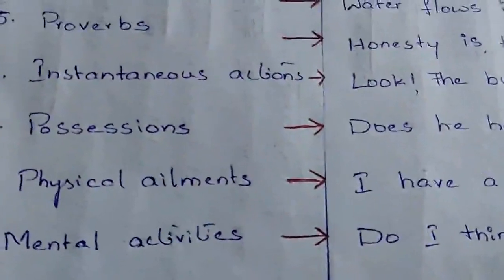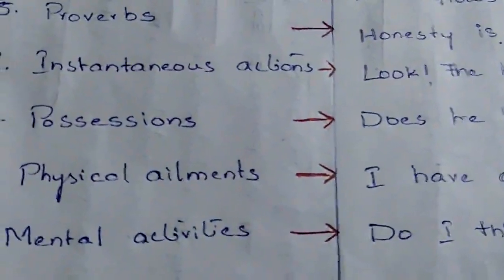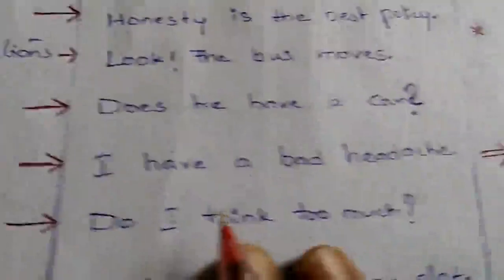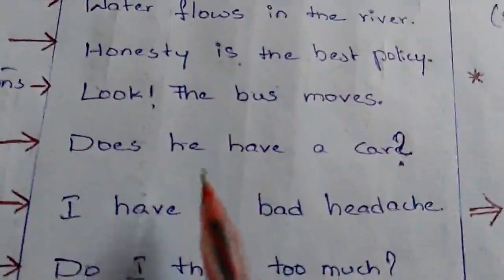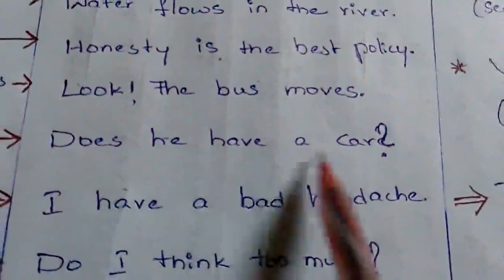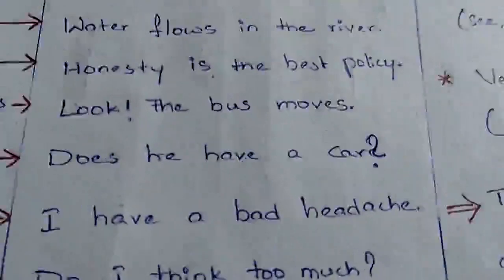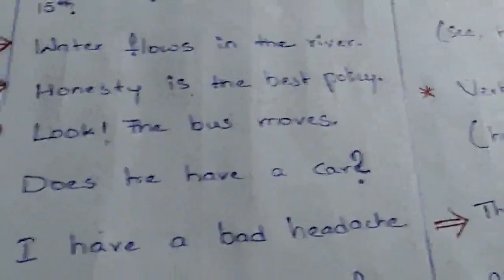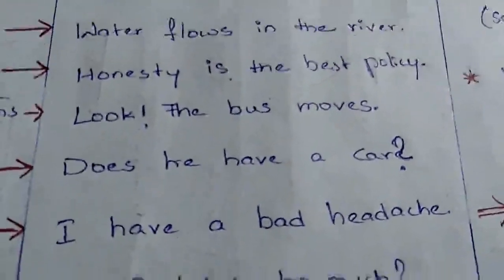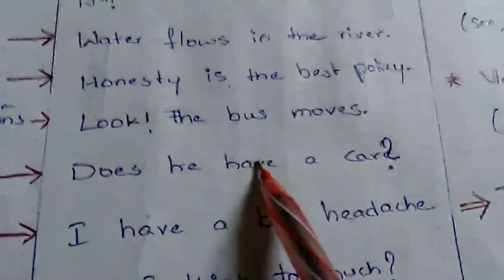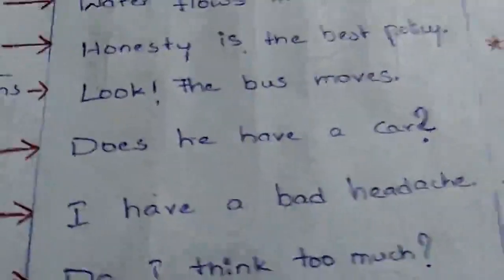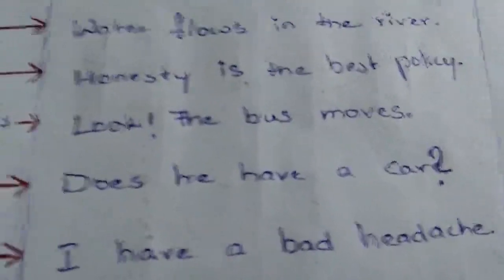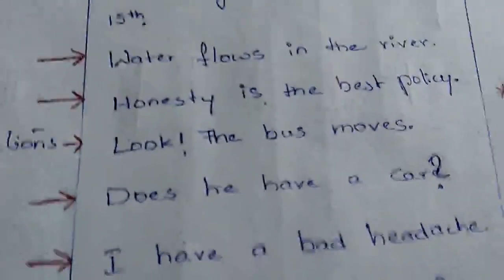Now we take one more thing, possessions. When we refer to possessions, that something belongs to us or we possess something, such actions also we keep in simple present tense. So here, does he have a car? That means, does he possess a car? Here, have expresses possession, having something. So such possessions also we keep in simple present tense.